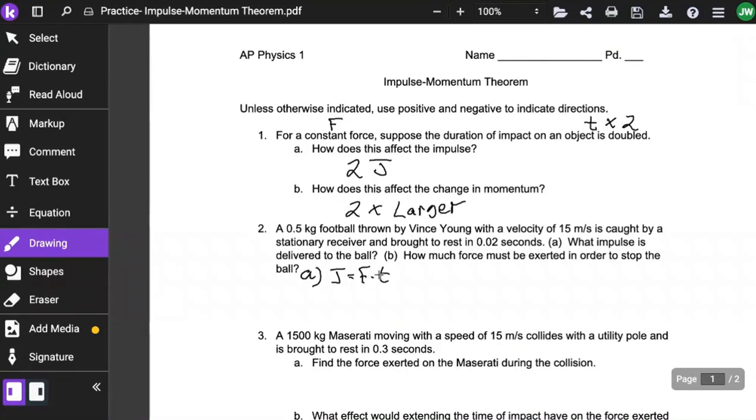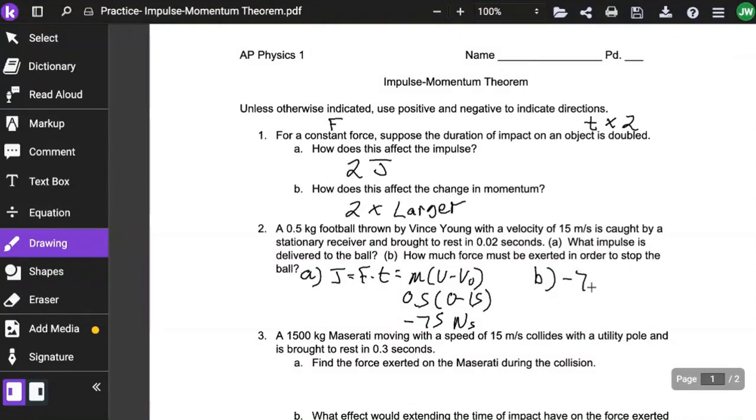Number 2, we've got a mass of 0.5 kilograms football thrown by Vince Young with an initial velocity of 15 meters per second, caught by a stationary receiver and brought to rest, so the final velocity is 0, in 0.02 seconds. What is the impulse delivered by the ball? We know impulse is force times time, and it's also change in momentum, mass times the change in velocity. Using either side that we have the information for, we can solve this. So 0.5 times v minus v naught, or 0 minus 15, which would be negative 7.5 Newton seconds.